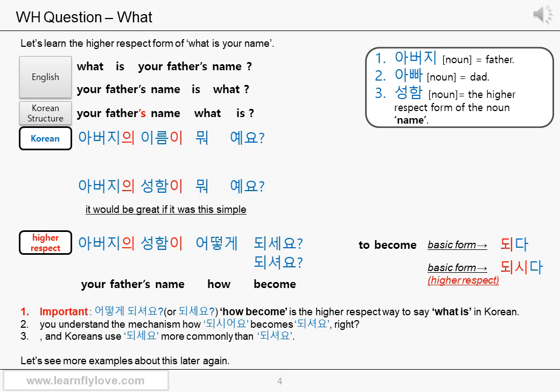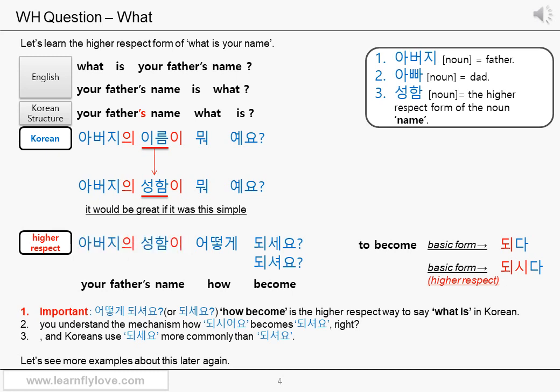아버지의 이름. Let's use the subject particle 이. 아버지의 이름이 what? 뭐? Is 예요? 아버지의 이름이 뭐예요? It's a perfect question sentence itself, but some might feel uncomfortable because you don't use the higher respect form for the listener's father. So let's use the higher respect form of the name 성함 here. 아버지의 성함이 뭐예요? It sounds much better, but actually Koreans talk like this.